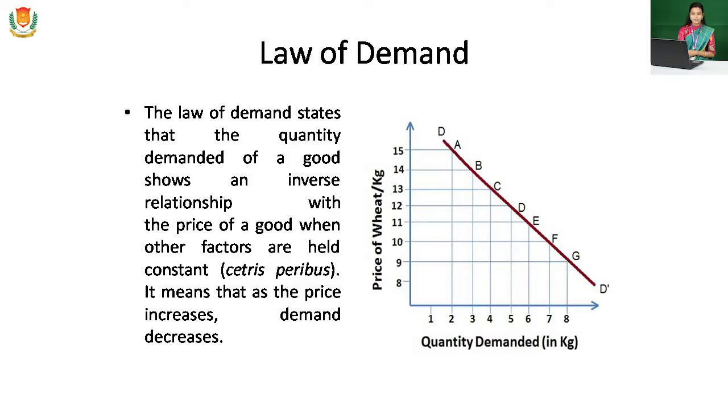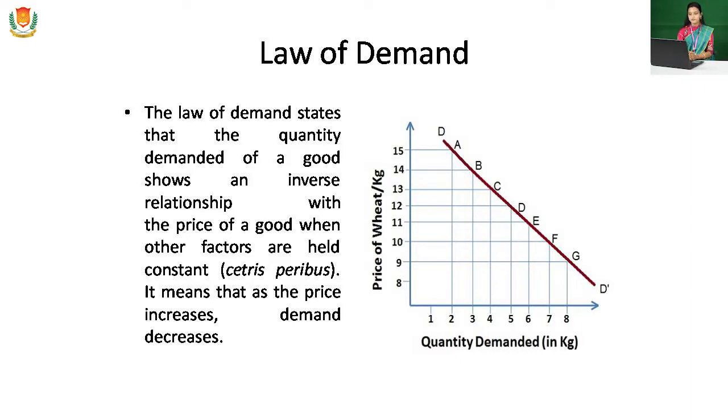If the price of wheat is 15 rupees per kg, the demand for wheat is only 2 kg in the market. It's just an imaginary example. And if the price of wheat is 9 rupees per kg, the demand for wheat is 8 kg in the market. So these are the variations. If the price rises, the demand for wheat decreases. If the price decreases, the demand will increase.